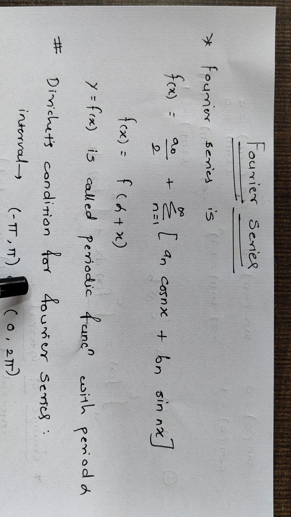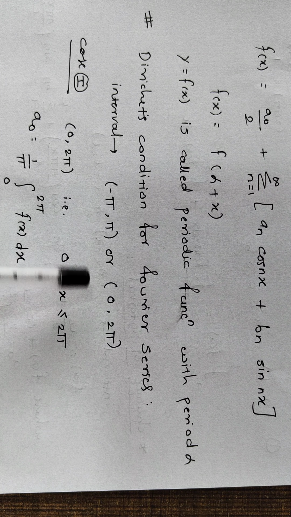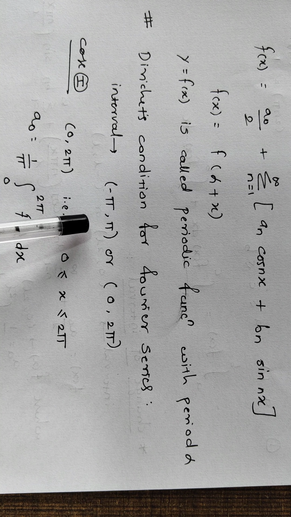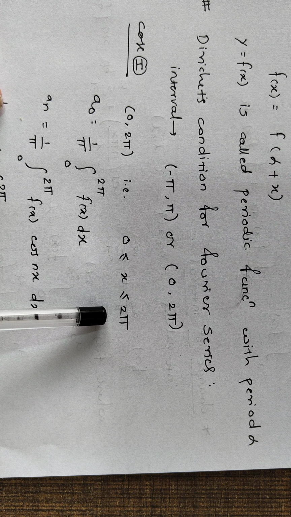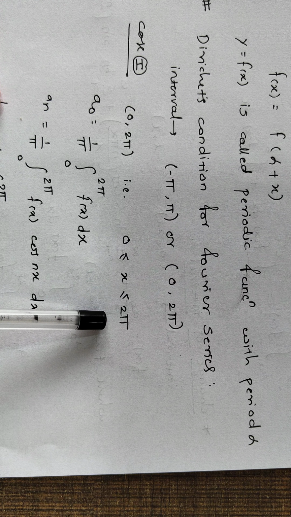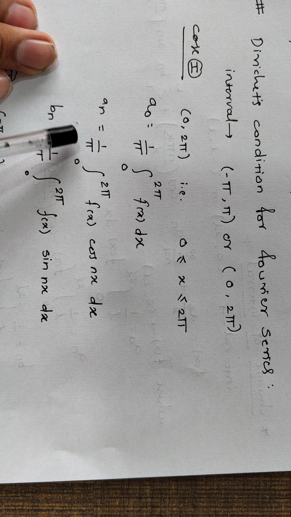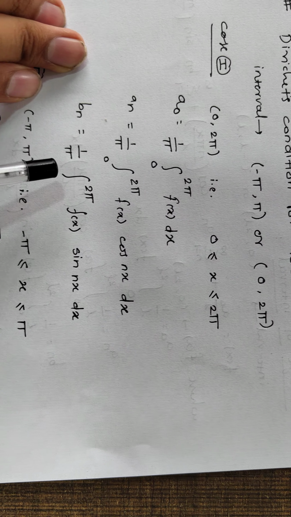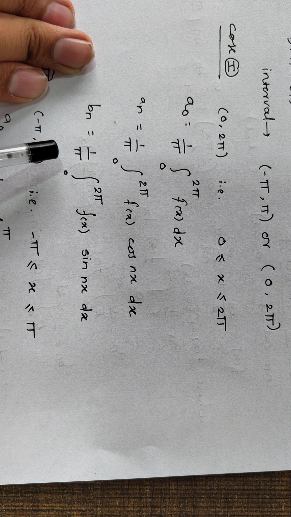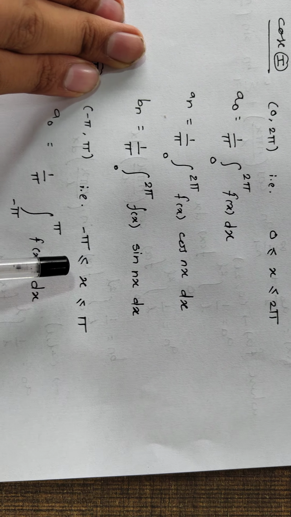What is Dirichlet's condition of Fourier series? Let's see for two cases. Case 1 is 0 to 2 pi and case 2 is minus pi to pi. So case 1, here the limit is 0 to 2 pi with respect to x. The formula of a naught is 1 upon pi integration 0 to 2 pi f of x dx. An is equal to 1 upon pi integration 0 to 2 pi f of x cos nx dx. Bn is equal to 1 upon pi integration 0 to 2 pi f of x sin nx dx.